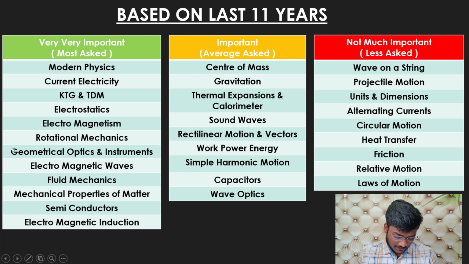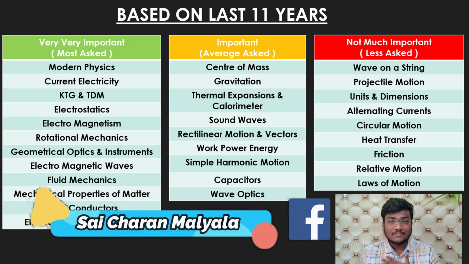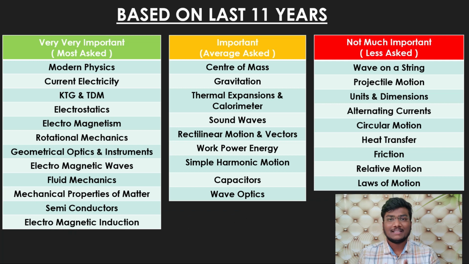So surely in this, the probability of getting a question from these chapters is more than 1. Okay, so I can say that. If you miss any of these green zone chapters, you will be losing 4 marks for sure. I am not responsible if no question arises from these chapters, because I am not going to set the paper. This is just an analysis from the last 11 years. That's it.